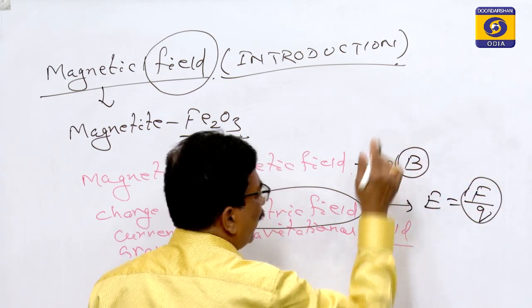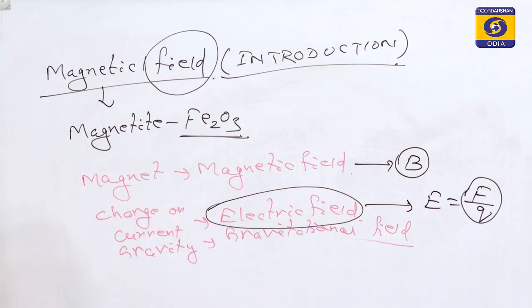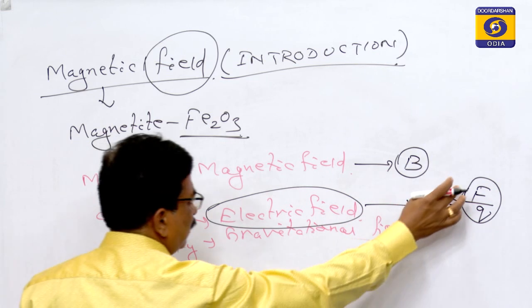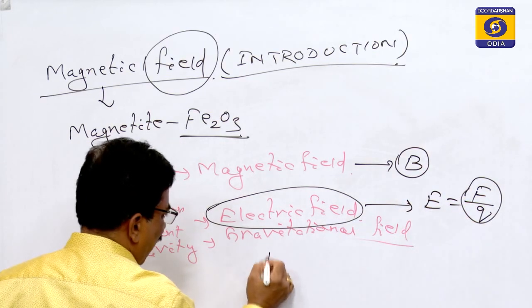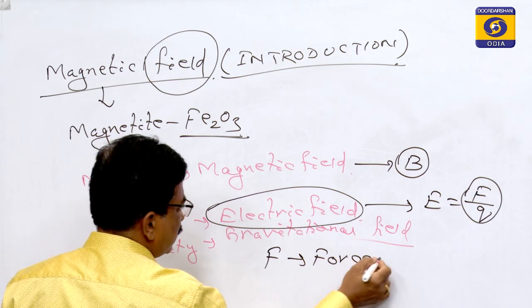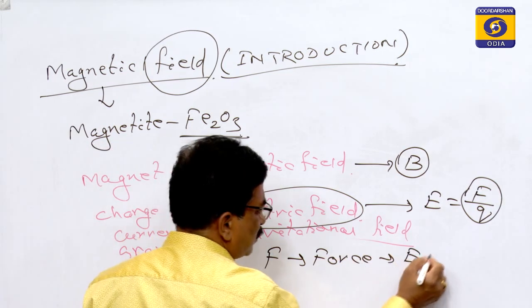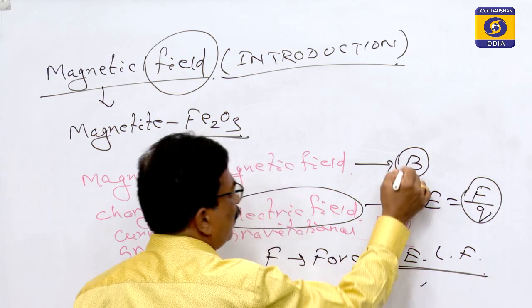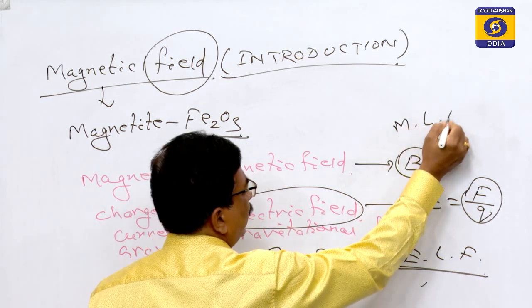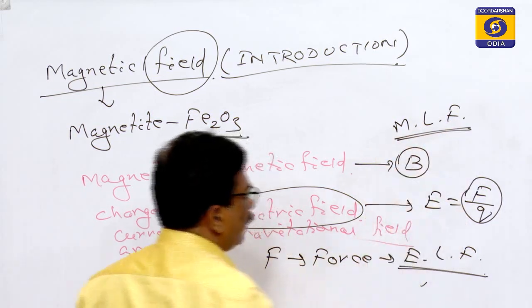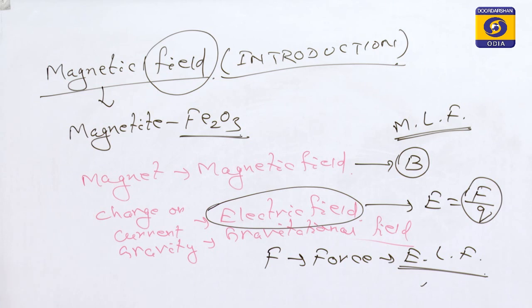Then what will be the magnetic field, that we are going to discuss. The force depends upon the electric lines of force. Similarly, you will find here the magnetic lines of force. Everything resembles between the electric and magnetic field.